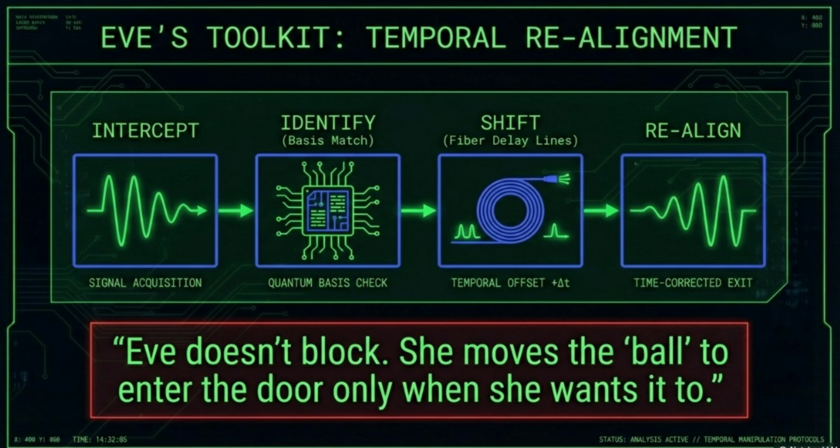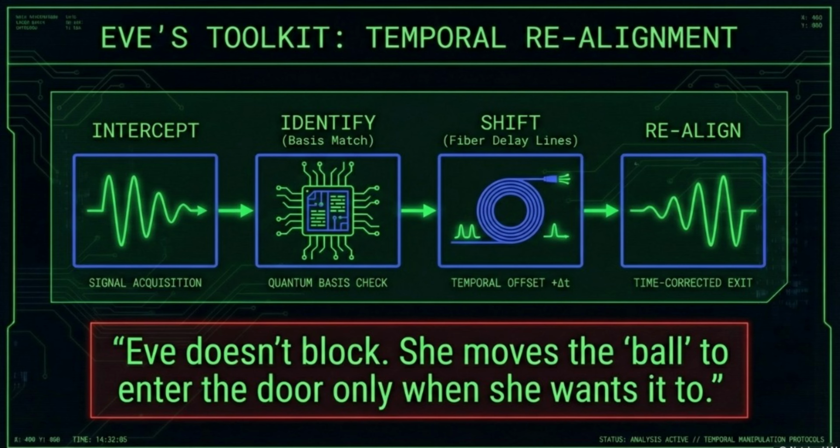Here is where the architecture of the exploit becomes ingenious. Using fiber delay lines, Eve introduces a precise temporal offset plus delta t. She doesn't need to destroy mismatched signals. She simply shifts them so they arrive at Chris's relay during the low-efficiency shoulder of the gating window we analyzed in the previous slide.